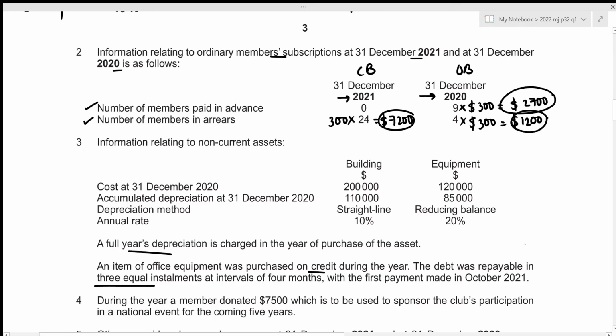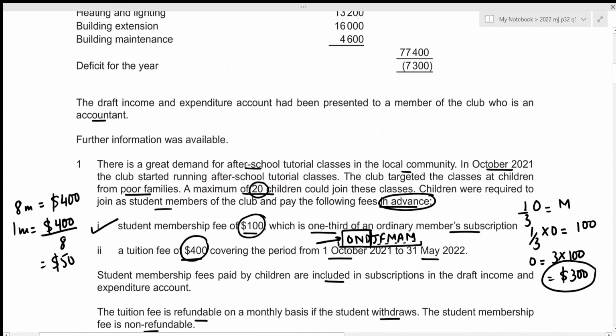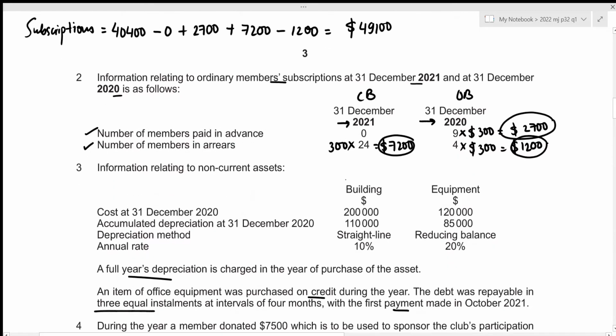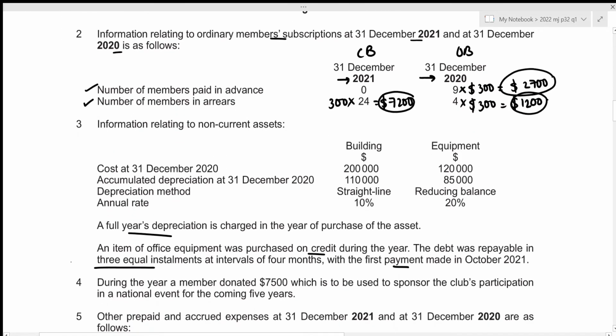2021. Okay, I think this payment is given in our receipts and payments account, from which we were presented the above draft income and expenditure account. So let's have a look above. Okay, we are given the office equipment's first payment to be 2,000, and we know that this was purchased on credit, which would be settled by 3 equal installments. So if one installment is 2,000, then the total amount for this new office equipment is just going to be 3 times 2,000, which results in 6,000.